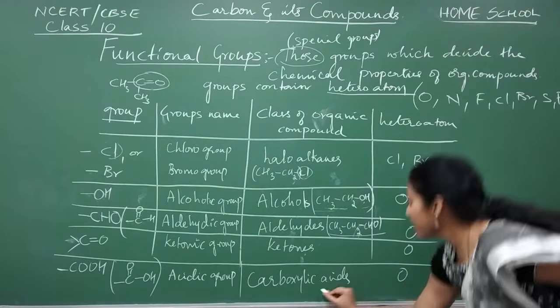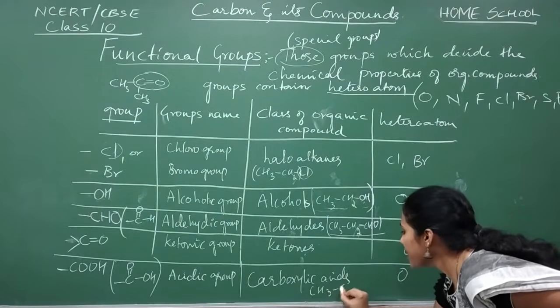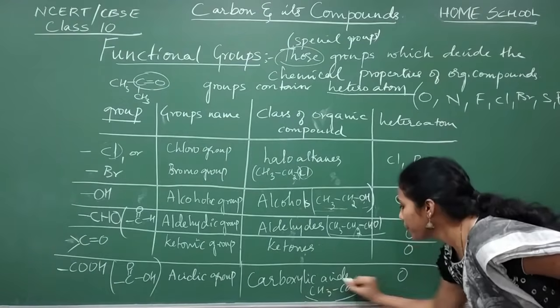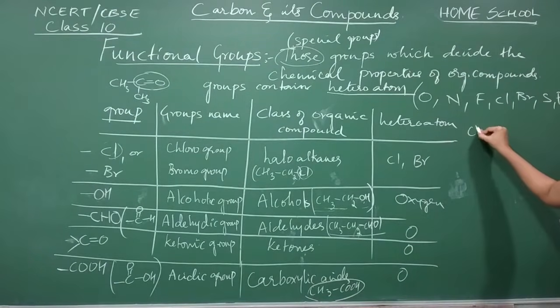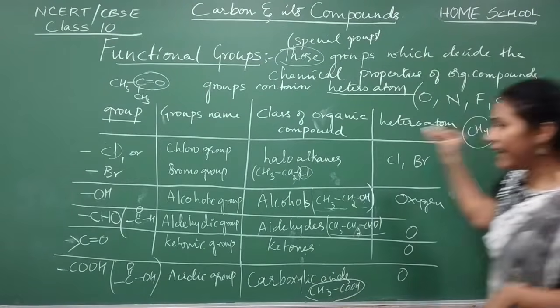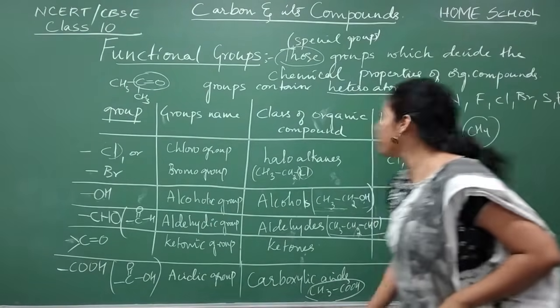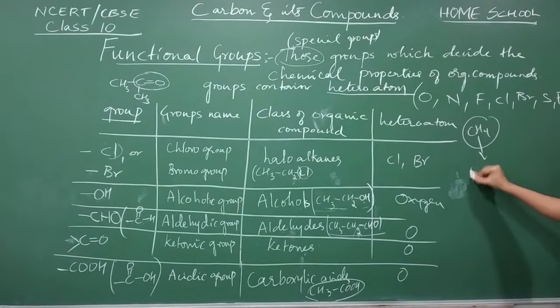Okay, say for example CH3COOH. You all know the compound CH4. If I remove one hydrogen and put this COOH group, what do you get, Chai? What do you get here?